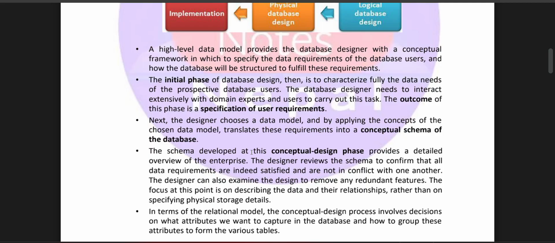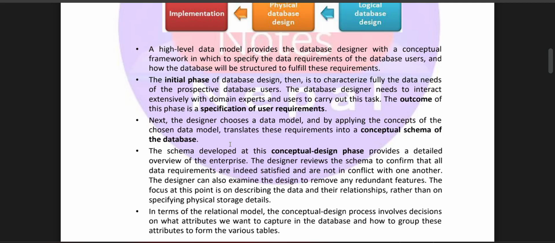Next, the designer chooses a data model. By applying the concepts of the chosen data model, the designer translates these requirements into the conceptual schema of the database. The schema developed at this conceptual design phase provides a detailed overview of the enterprise. The designer reviews the schema to confirm that all the user requirements are satisfied and that they do not conflict with one another. The designer can also examine the design to remove any redundant features.